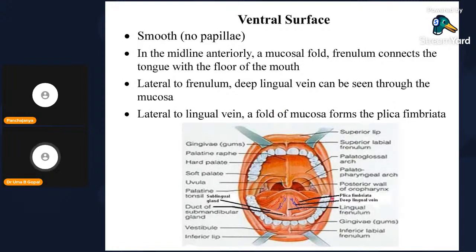The ventral surface is smooth. In the anterior midline, a mucosal fold, the frenulum, connects the tongue with the floor of the mouth. Lateral to the frenulum, the deep lingual vein can be seen through the mucosa. Lateral to the lingual vein, a fold of mucosa forms the plica fimbriata. Deep to it, the lingual nerve passes, and its branching pattern gives this appearance. It looks dark in color here because of the lingual vein passing on either side, and this is the frenulum linguae. This is related to the floor of the tongue, the ventral surface of the tongue.